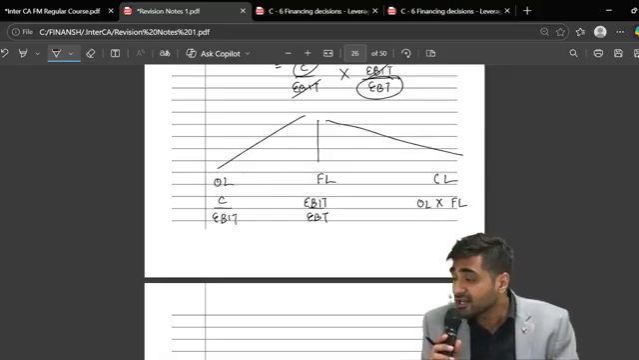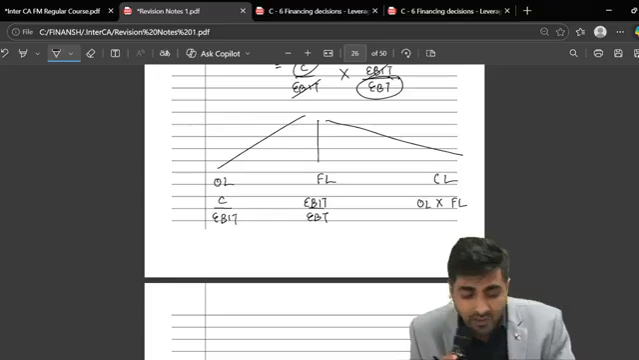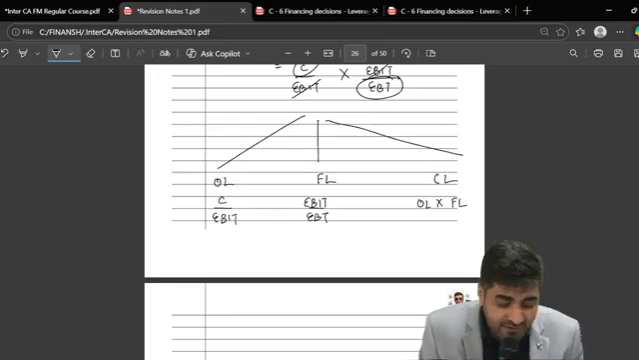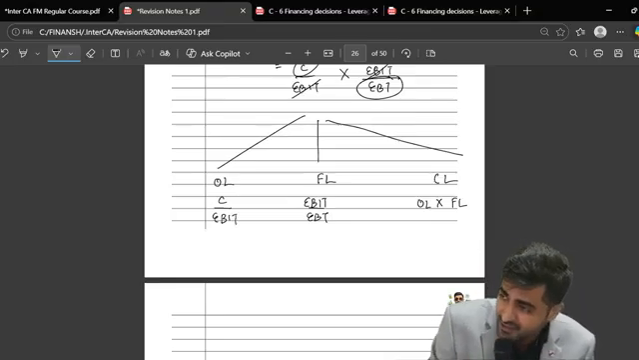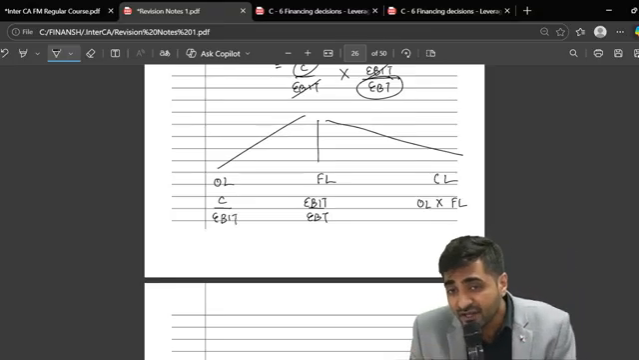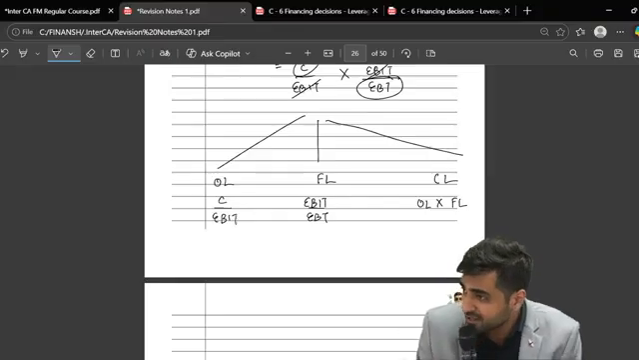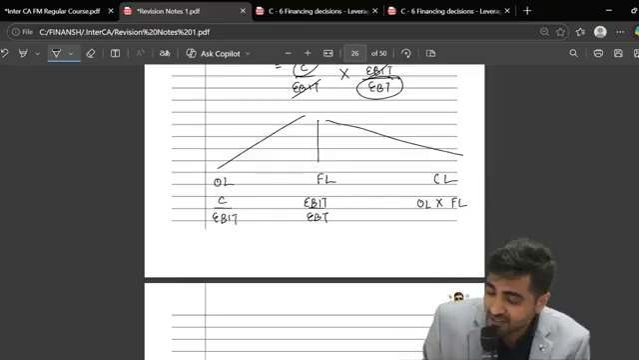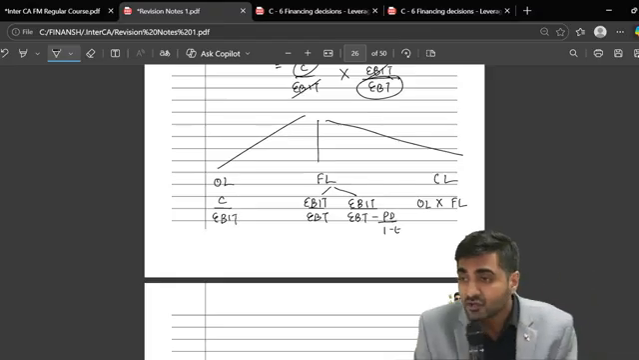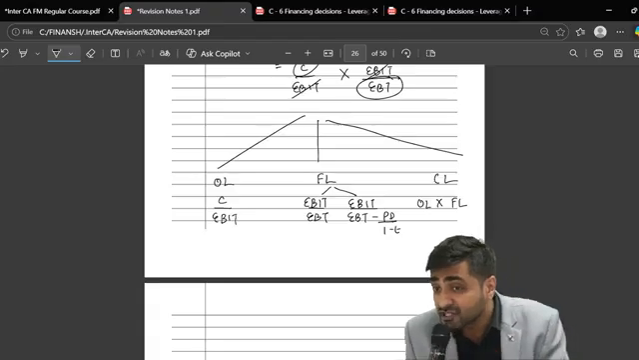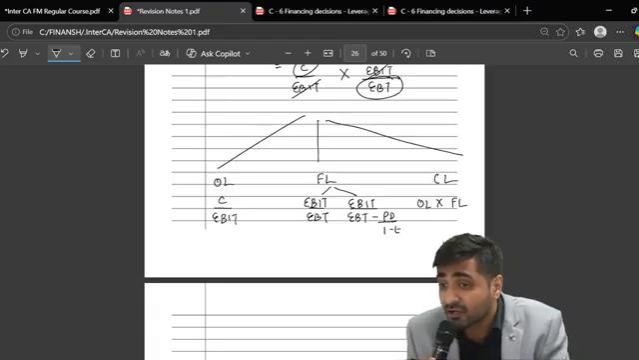But if there is any preference dividend in the question, then because of preference dividend, my fixed financial obligation is not only interest, but also preference dividend. Hence, what should be the formula for FL? EBIT upon EBT minus preference dividend upon 1 minus tax. So what is the formula now? When there is preference dividend also in the question, what do I have to take?